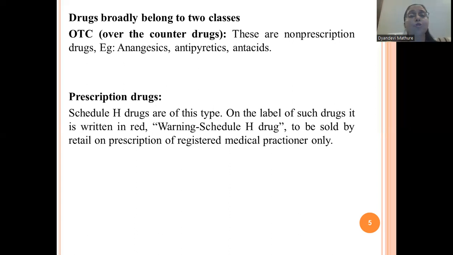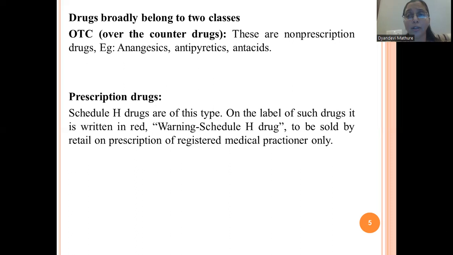Many examples of non-prescription drugs, or OTC drugs, are analgesics like paracetamol and aspirin, antipyretics, again paracetamol, and antacids like calcium containing products, for example Gelusil. Many people use Gelusil. These medications do not require a prescription, therefore they are called non-prescription or OTC drugs. The second type of drugs are prescription drugs. Prescription drugs means Schedule H drugs are of this type.